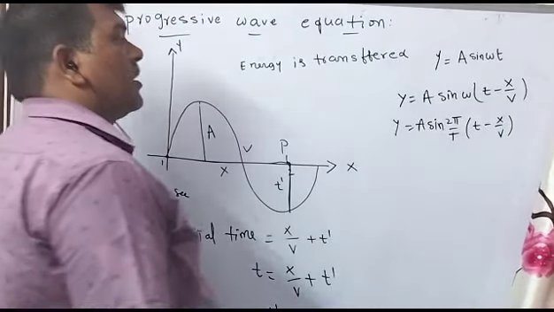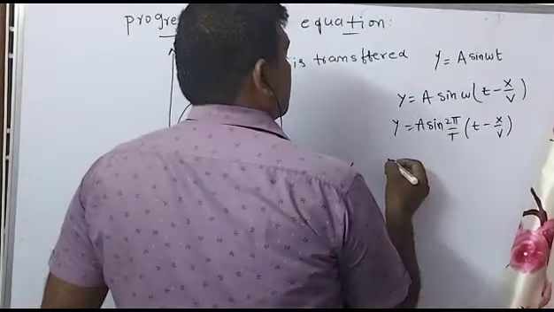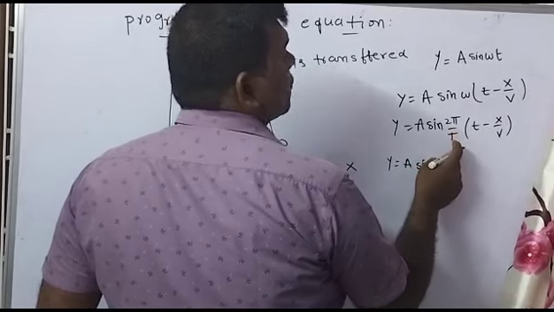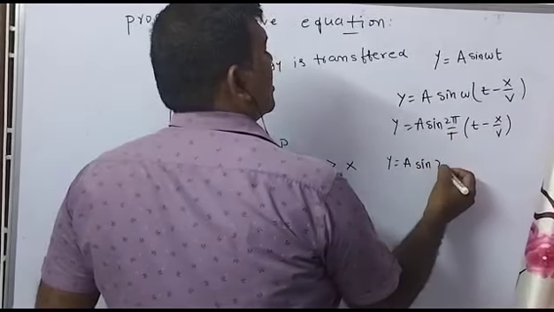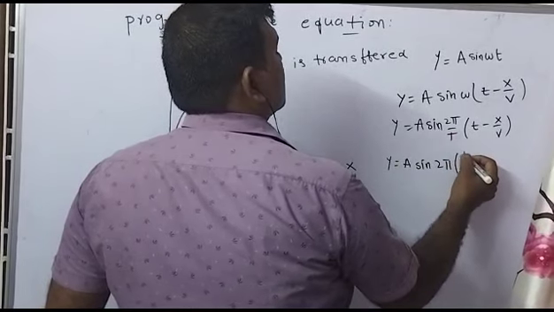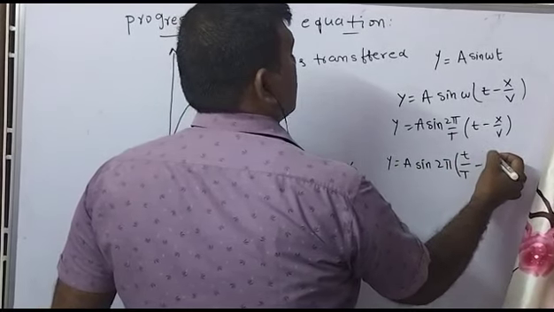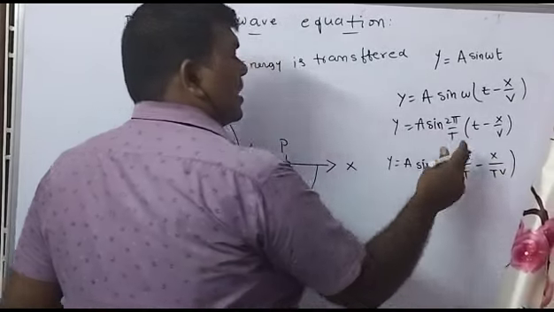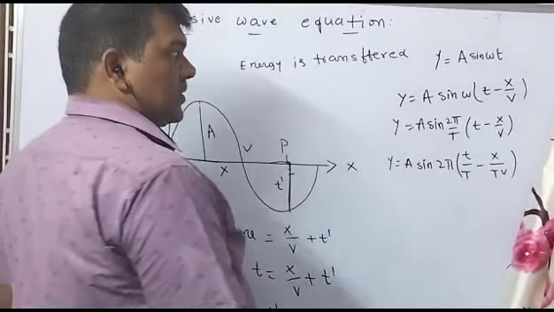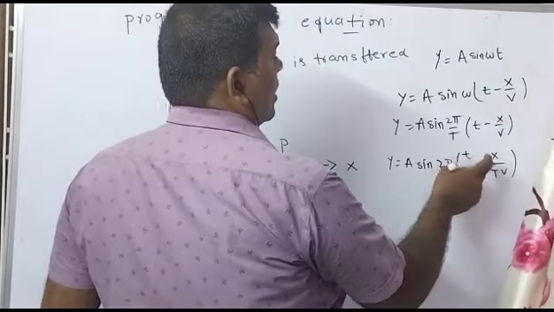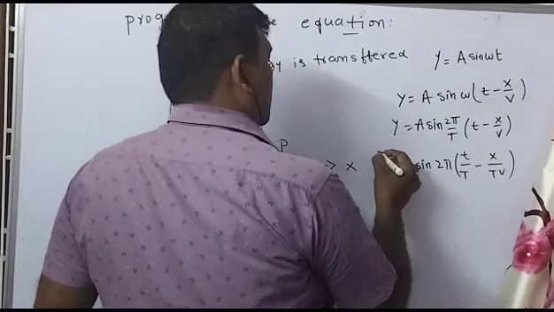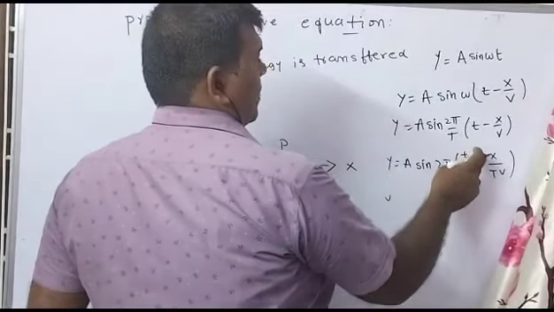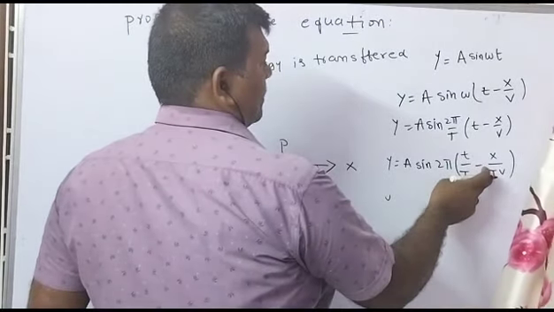So y is equal to a sin 2 pi by T, and taking T inside, small t by capital T minus x by (T into v). This is one of the equations we are simply discussing. The reciprocal of the time period, 1 by T, is the frequency.